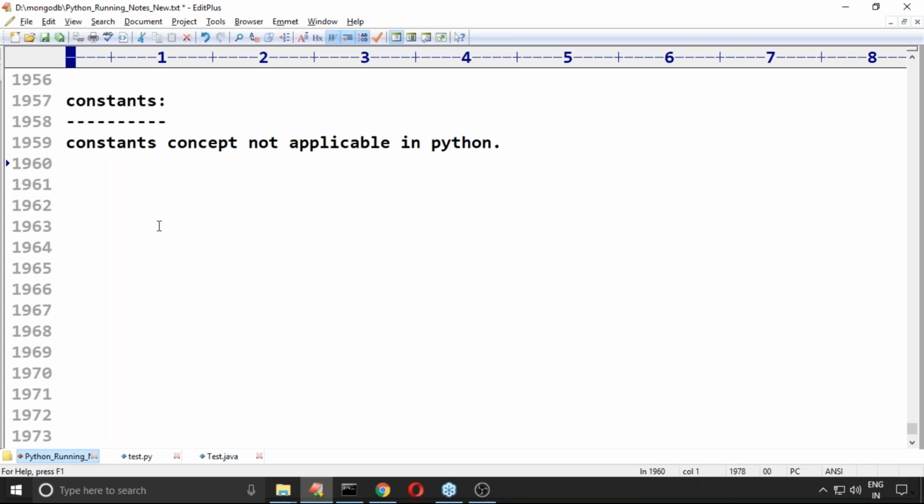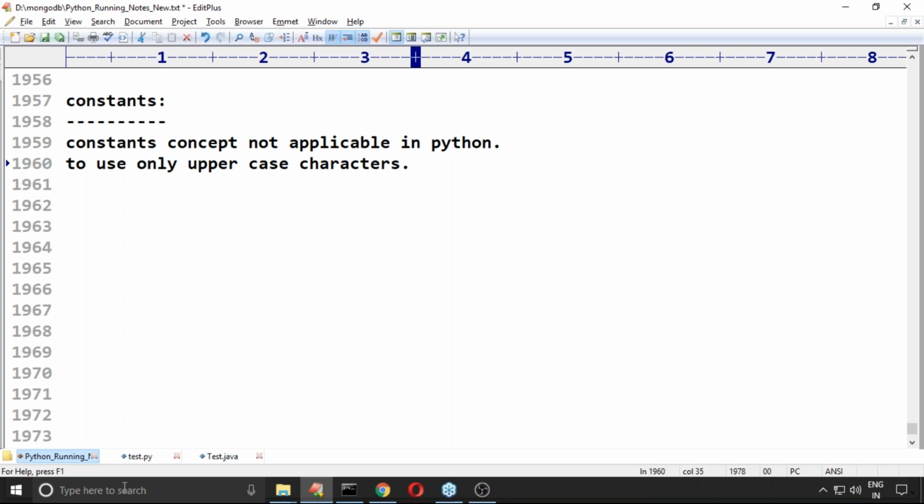There is no way to define a constant. But it is a convention to use only uppercase characters. It doesn't mean a real constant concept is there. No.